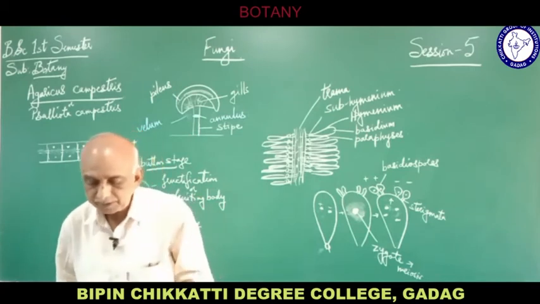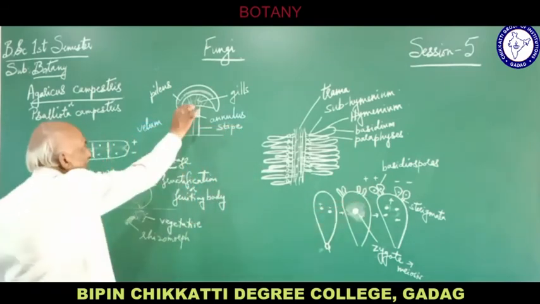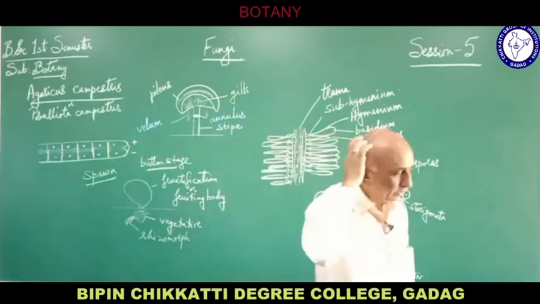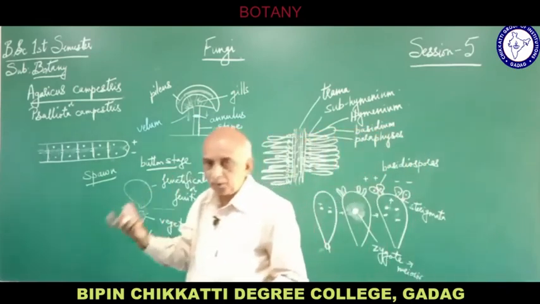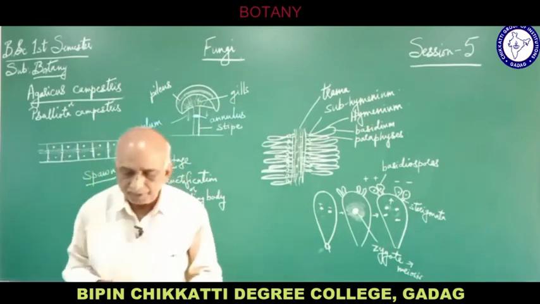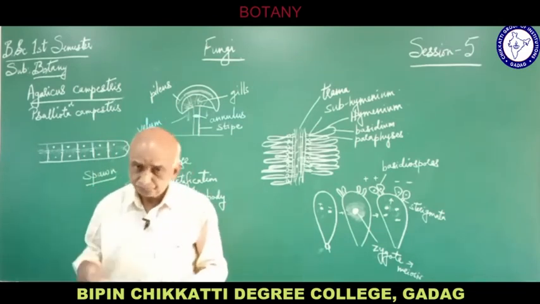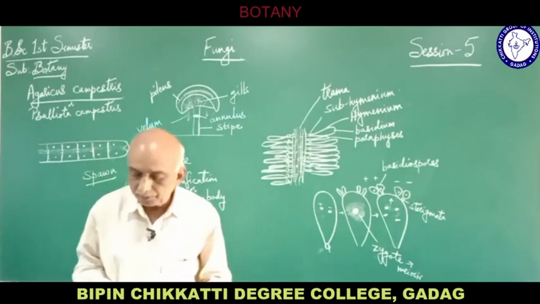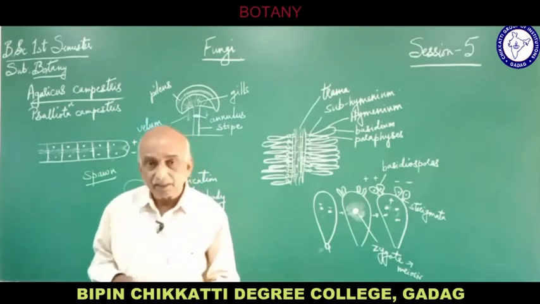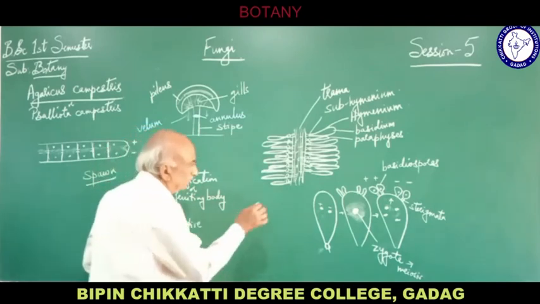So the basidiospores are discharged, means they get separated. When they are separated, they fall down. Suppose when the mushroom is growing, from this pileus region, from the lower side, the spores separate and they are carried by wind or water. When the spores which are discharged fall on a suitable substratum, and when there are favorable atmospheric conditions, they give rise to the mycelium.